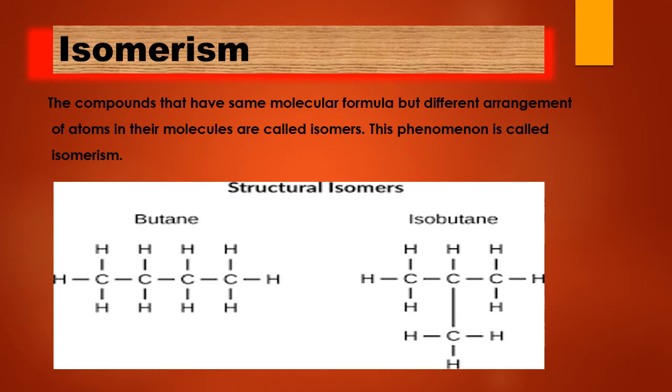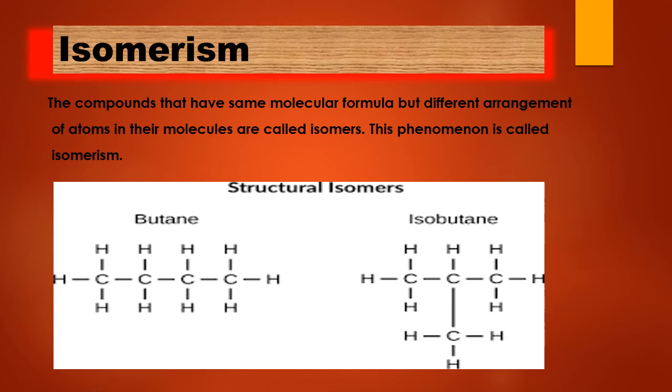The compounds having the same molecular formula but different arrangement are isomers. Let's suppose in the example we have butane and isobutane. In isobutane we have one branch. So these two compounds are isomers of one another, and the phenomenon is known as isomerism. Look at the structural formula of butane. Here we have 4 atoms of carbon. Then let us count the number of hydrogen.